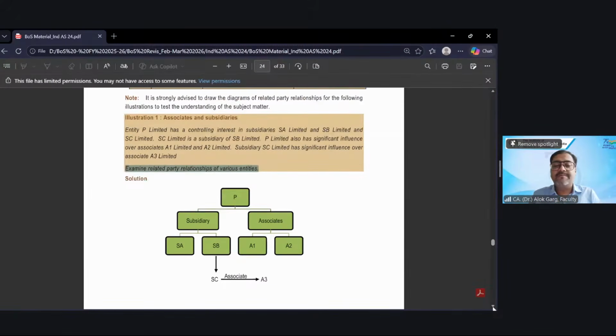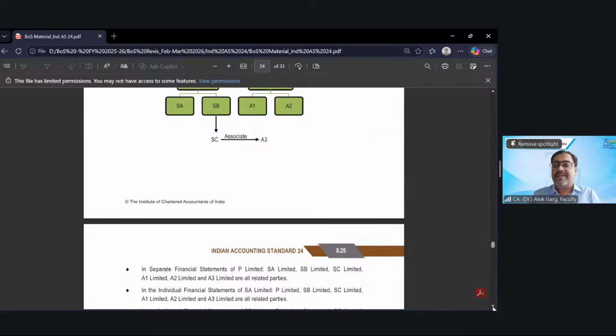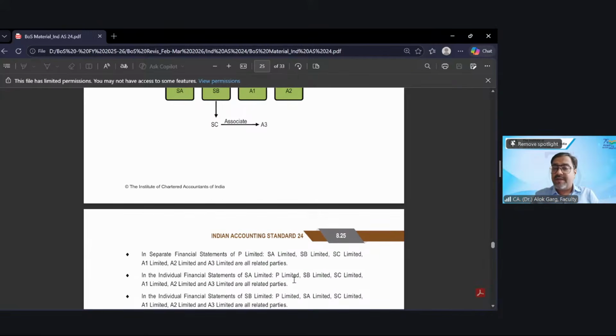So in this case, if I talk about P Limited, P who is a parent, SA, SB, SC, A1, A2, A3, all are related parties. If I talk about SA Limited, fellow subsidiary, parent P Limited, SB and SC, fellow subsidiary, and A1, A2, A3 all are related parties.